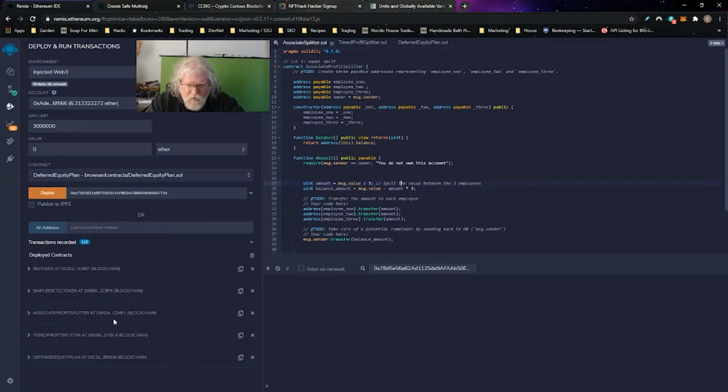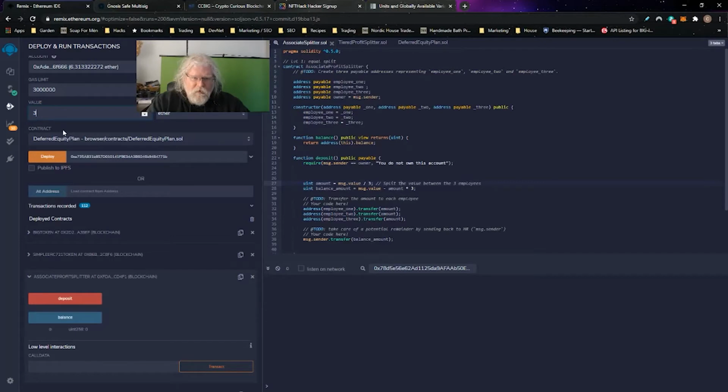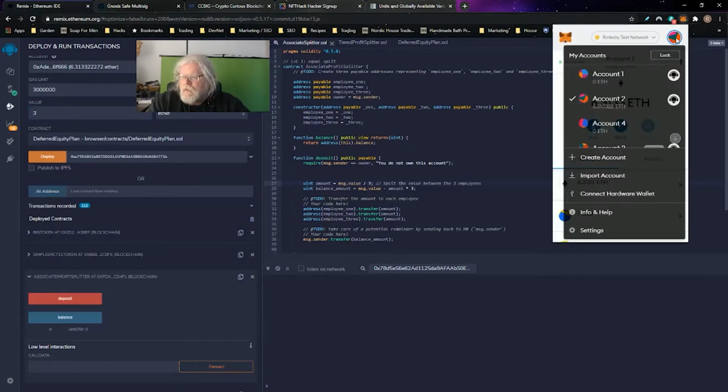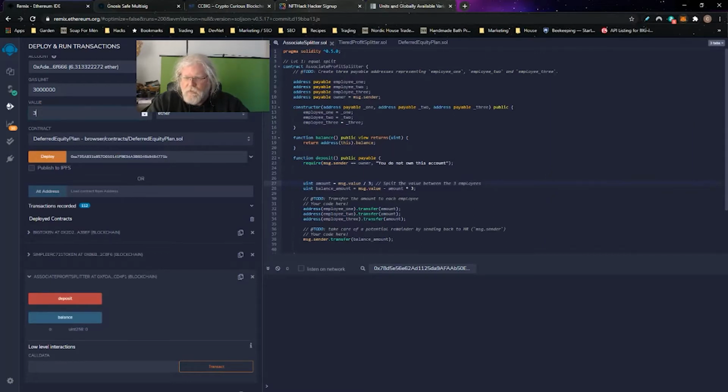The associate profit splitter, the tiered profit splitter, and the deferred equity plan, as proof of work that they do in fact work. So we'll start with the profit splitter to split profit amongst 3 people here. What should happen is I'm going to put in 3 ETH, and 1 should end up in account 1, 1 should end up in account 4, and we won't debit 1 from account 2 since that's the 3rd wallet address for employee in this contract.